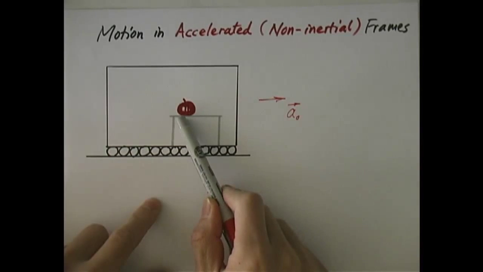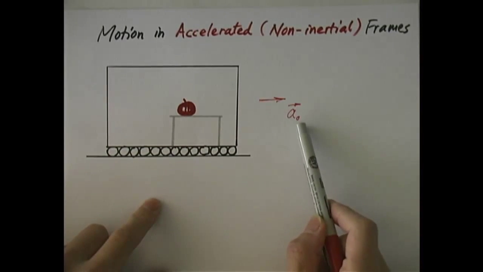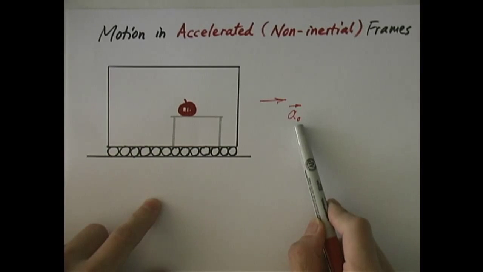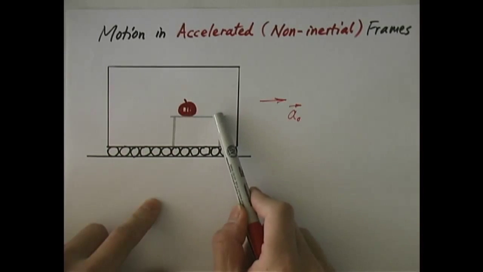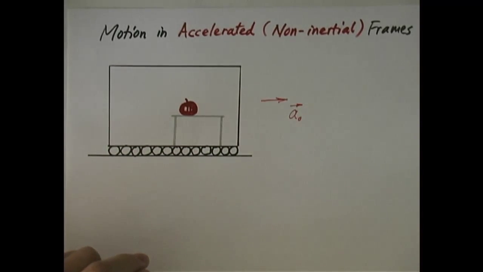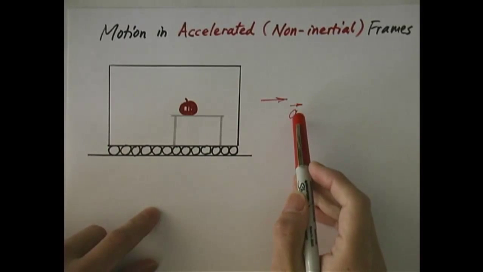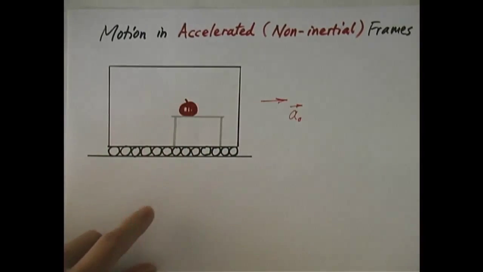Now, if the apple is not to fall behind, it has to accelerate along with the rest of the car, which means the apple has to acquire an acceleration A0. But since the table is smooth and horizontal, there is no static friction that pulls the apple forward. So as a result, the apple does not have the ability to move along with the rest of the car. It's going to stay behind and it's going to fall off the table.